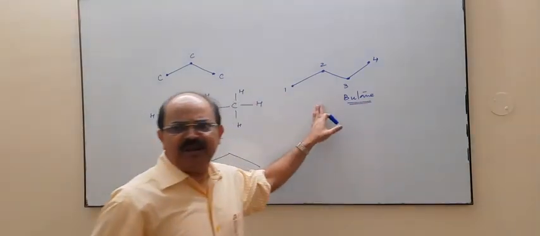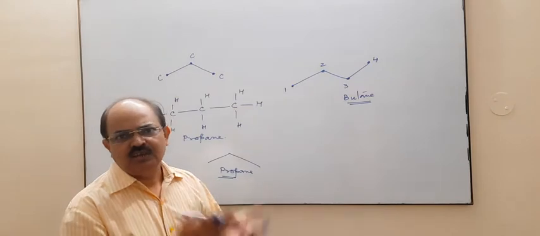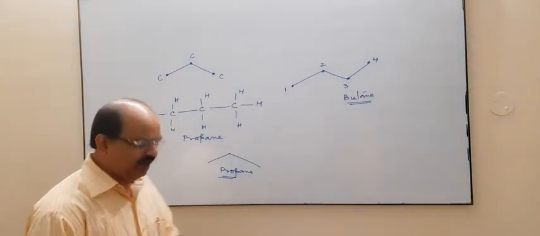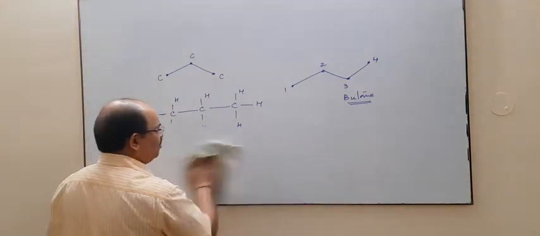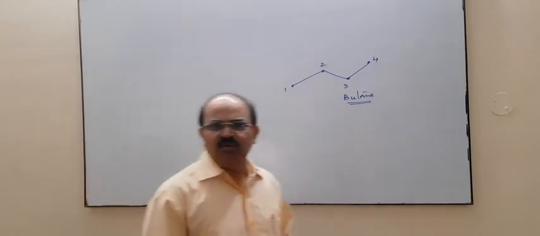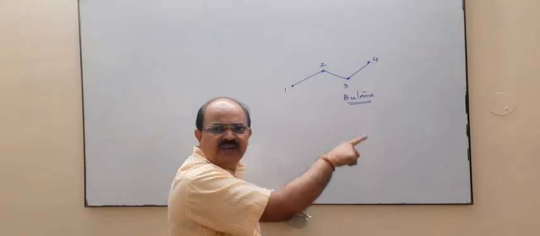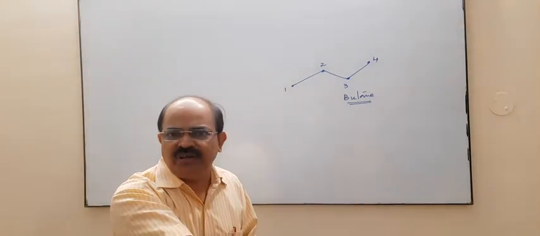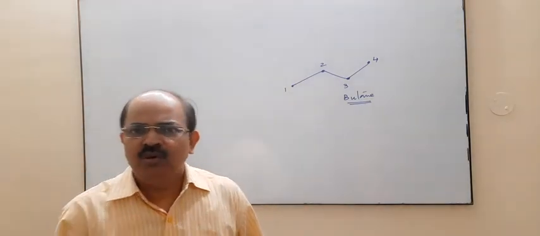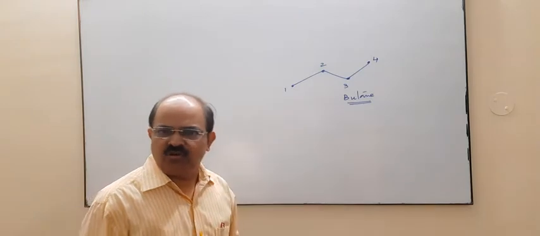These are 4 carbons and all four carbons are joined by single bonds, so naturally this compound is your butane. 4 carbon alkane, so that is your butane. So if somebody asks you to write the bond line formula of butane, naturally this will be the bond line formula of butane. If the bond line formula is given, you can write the name also, and if the IUPAC name is given, then you can write the bond line structure also.